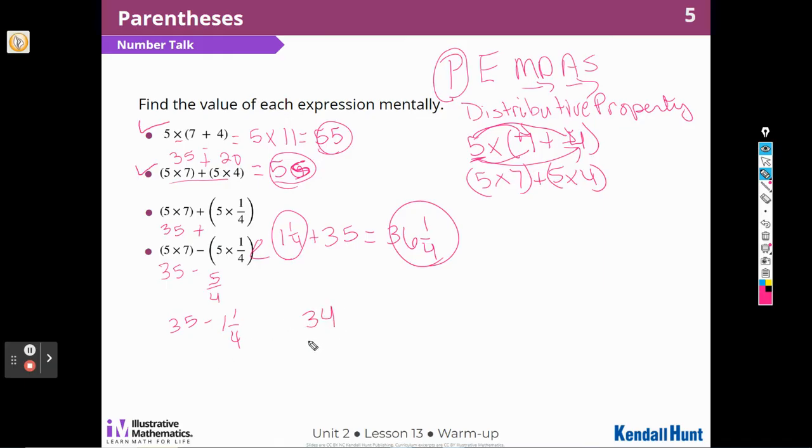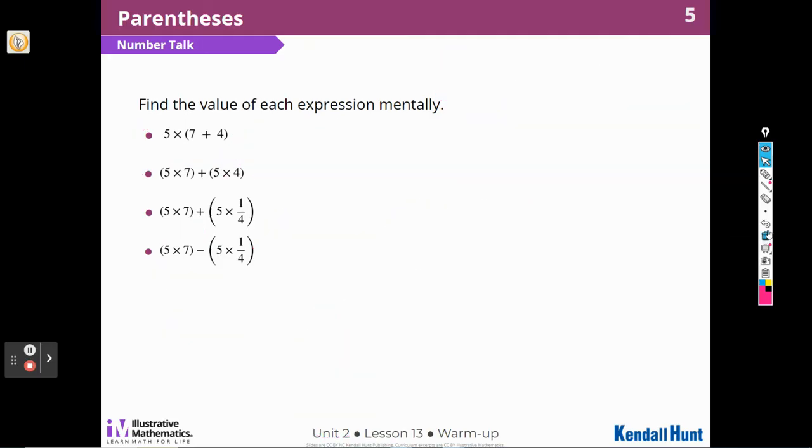But then I still have to subtract 1/4, right? And there's nothing to subtract from. But I know that I'm going to have to take apart 1 from here, and I'm going to make that a 33. And the 1 that I took away, I'm going to have to subtract, and that would be 3/4. All right. A little warm-up for today.